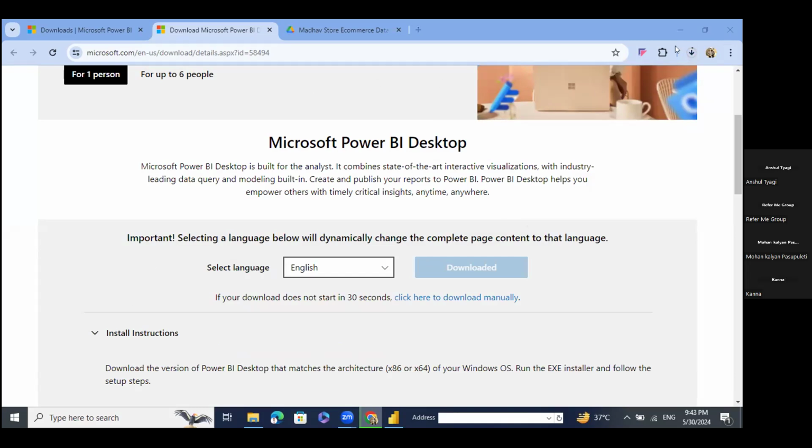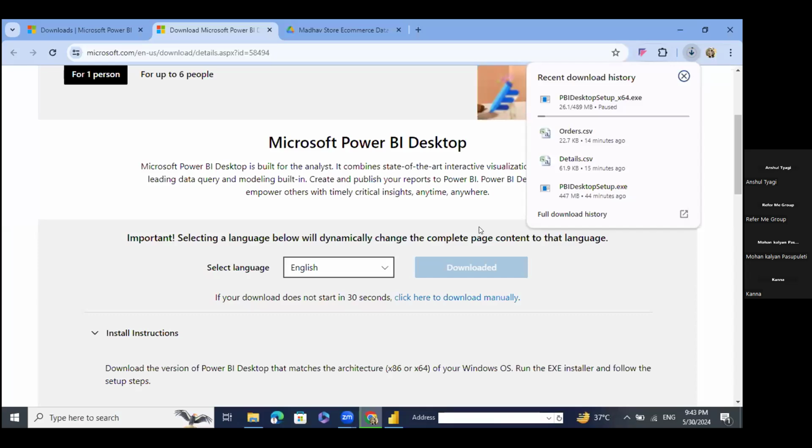Yes, sir. So from here you can download Power BI. I have paused this installation because I already have Power BI. Apart from that, I just wanted to let you know the major and most important part of Power BI.